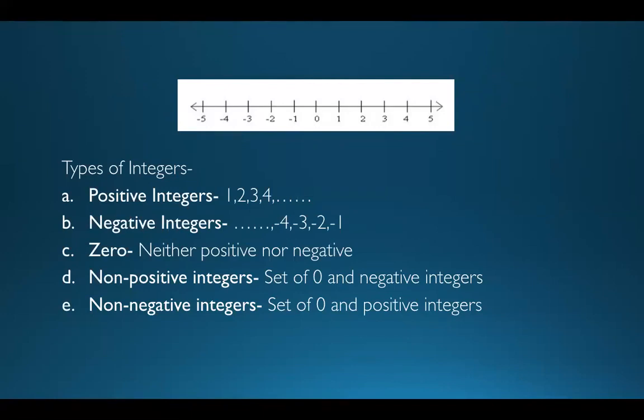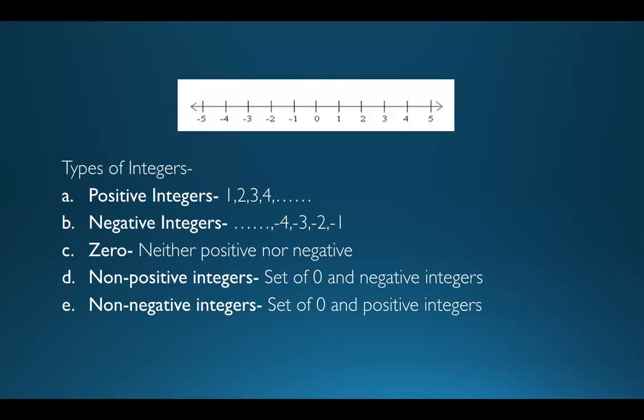But when I ask you about non-positive integers, non-positive means not positive. So in that case, we include 0 and the set of negative numbers. So I believe you have an idea of the difference between positive integers and non-positive integers.